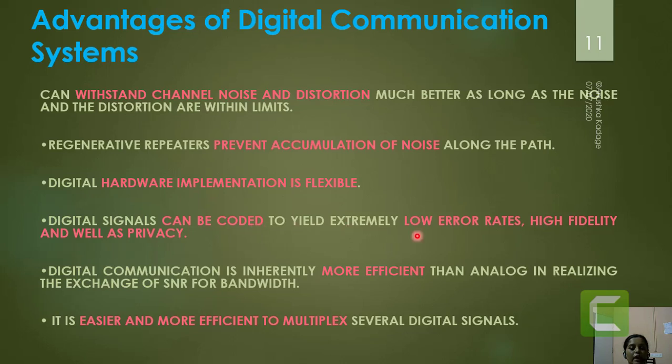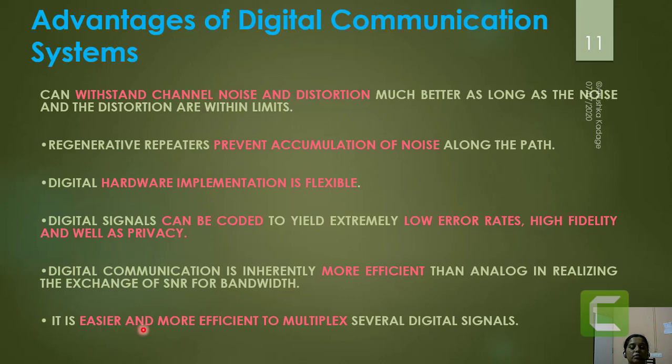And because of that, the error rates on the data are less. Similarly, due to the encoding, we can get the privacy of data maintained. These digital communication processes are more efficient than analog communication when we consider the same bandwidth for the offered channel.